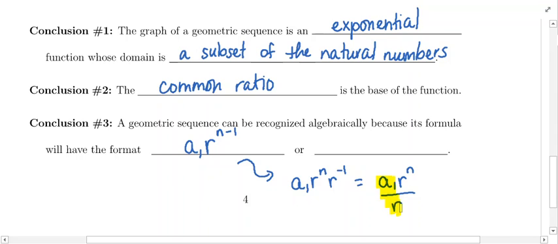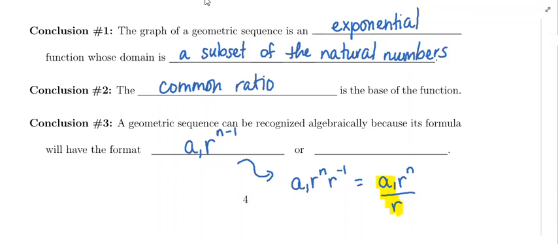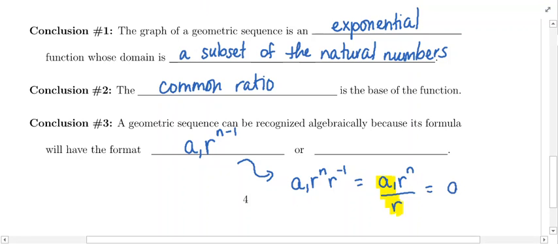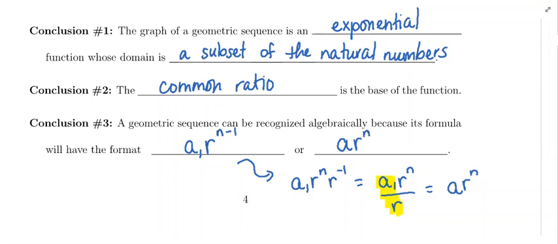We can combine a1 divided by r, and that will give us another number. I'll just call it a. It's not a1, it's a different number, times r to the n. So you may see the formula come through this way: just a number, a times r to the n. Again, you're recognizing these geometric sequences algebraically because you see the n value located in the power, or the exponent.